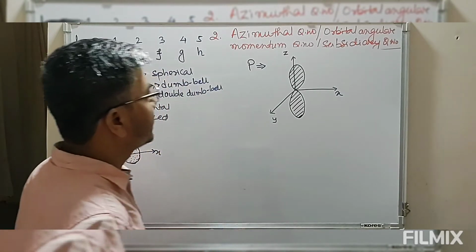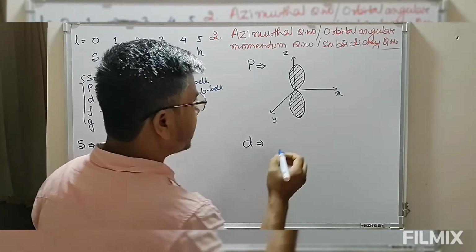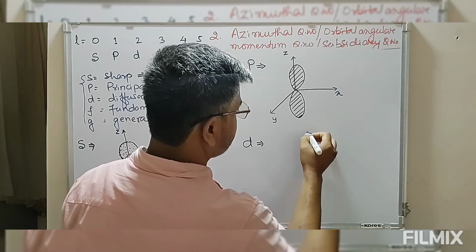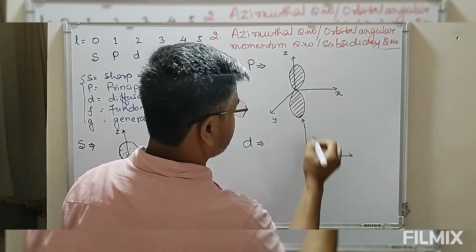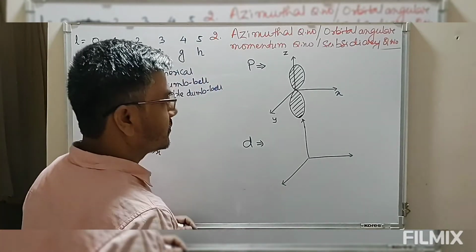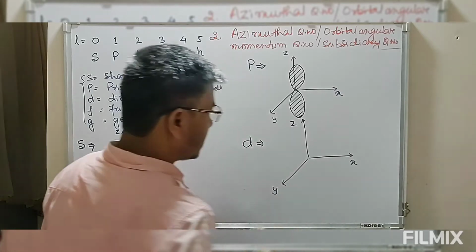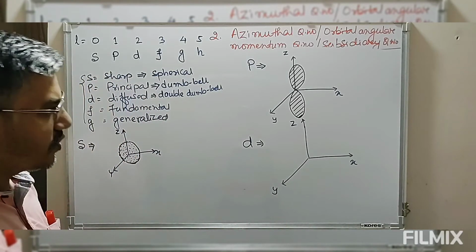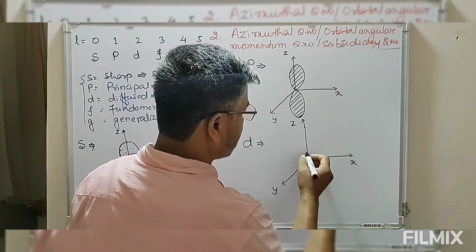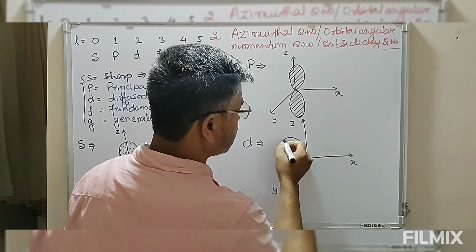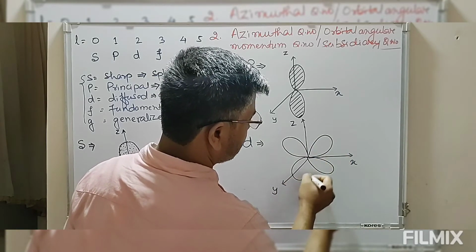Then we have D. D is double dumbbell shape. So suppose we have this axis, then this may be along the axis or this may be in between the axis, but the shape is something like so.